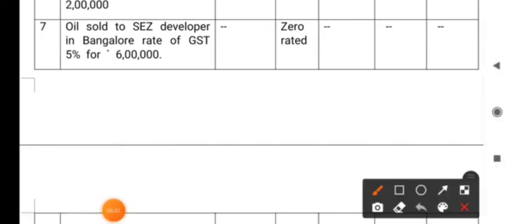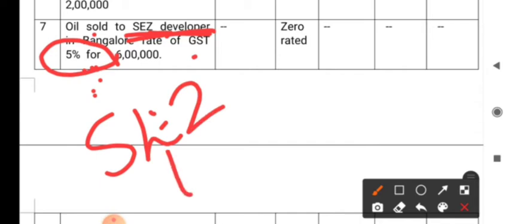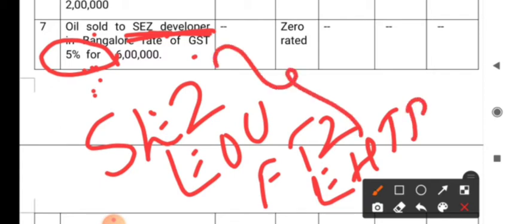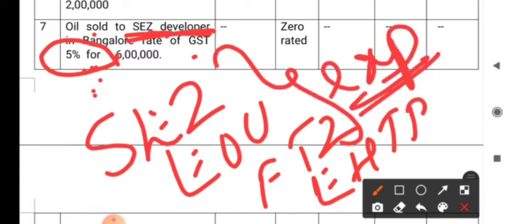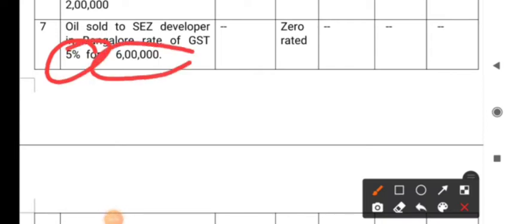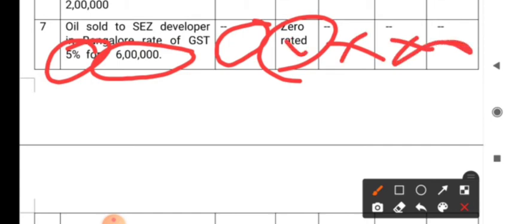Seventh one, oil sold to SEZ developer in Bangalore. So what is the rate of tax? 5%. So the tax rate applicable on oil is 5%, but here it is given that it is sold to an SEZ developer. So the material supplied to SEZ or EOU, FTZ, EHTP, all these are considered equal to exports. So how do you treat exports in GST? All exports are zero rated, right? Therefore, even though the rate of tax is 5%, it is not taxable, because it is treated equally as export. So the amount is not taken in the taxable turnover column and there is no tax.